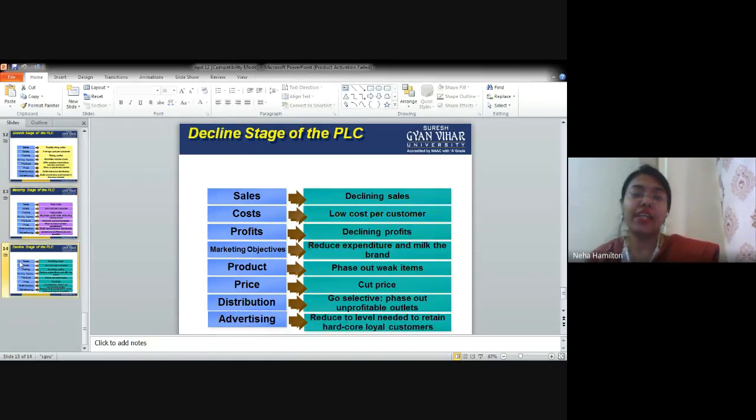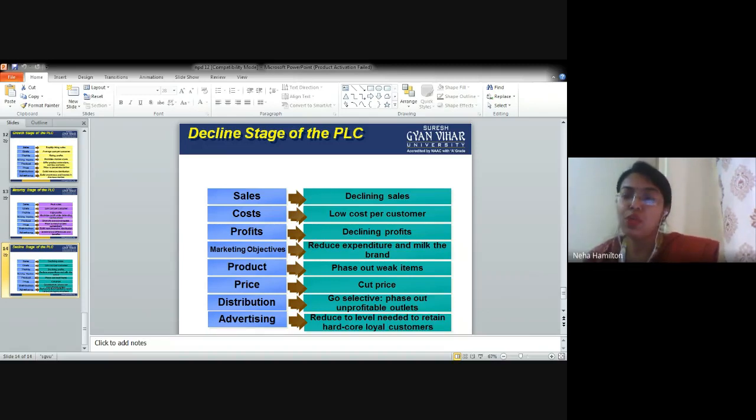And then finally we have the decline stage of the product life cycle. When we talk about the decline stage, the sales are declining. We have seen that it is going down. Then let's talk about the cost. Low cost per consumer. Now we have some profits. Now we have some money in the piggy bank, because we have seen the growth phase and the peak of sales also. So now we have some amount of funds. Next, the profits are definitely declining because you are going down.